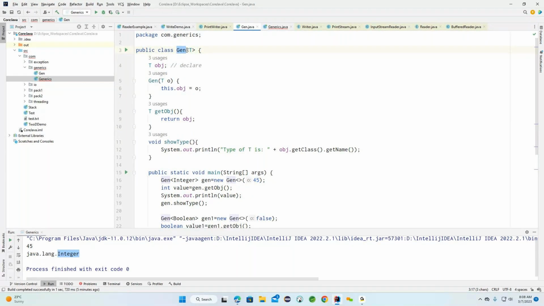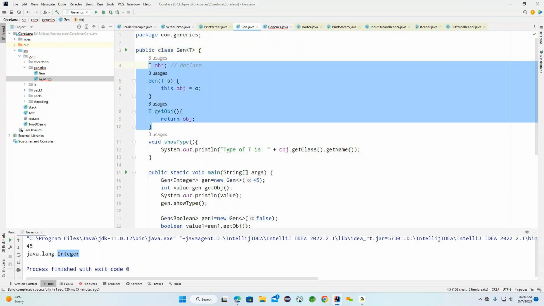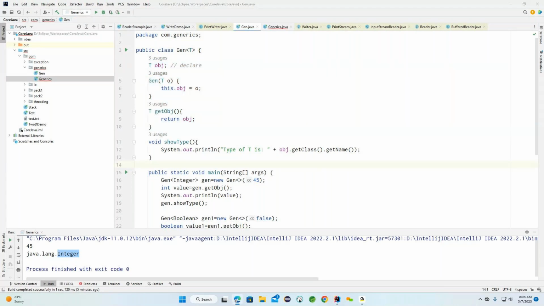Whatever data type we are expecting, we provide that specific data type. Now the data type is successfully converted into a different data type using this particular type here.